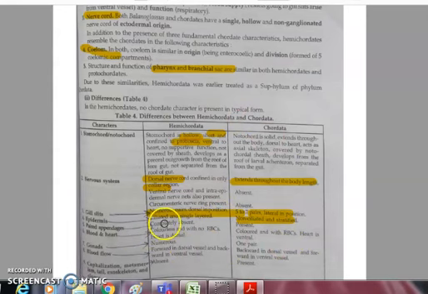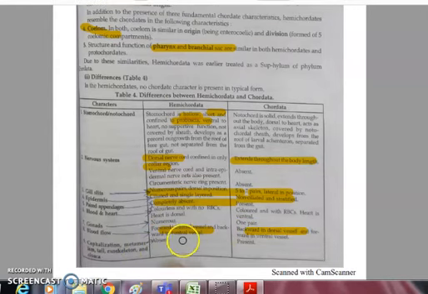Paired appendages are completely absent in hemichordates and present in chordates. Then blood and heart: heart is dorsal in hemichordates, here in chordates heart is ventral. Blood is colorless in Balanoglossus with no RBCs, and in chordates it is colored. Gonads are numerous in Balanoglossus and generally only one pair in chordates. Blood flow is forward in the dorsal vessel and backward in the ventral. It is opposite in the case of chordates.